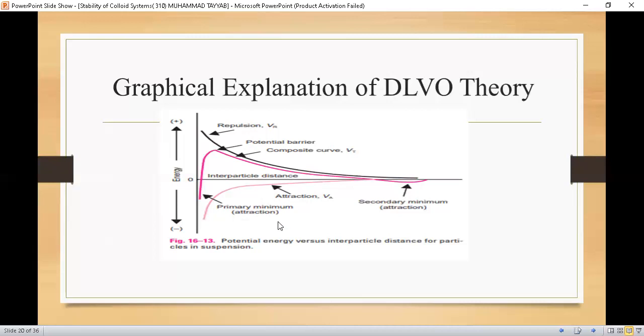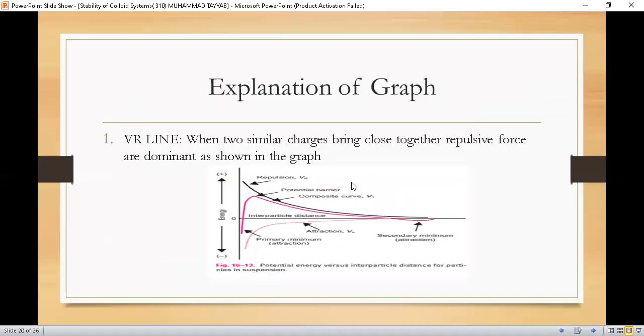Now the third case, students, is if we bring two similar charges too close together. Suppose that we are going to bring two similar charges, let's start from here.